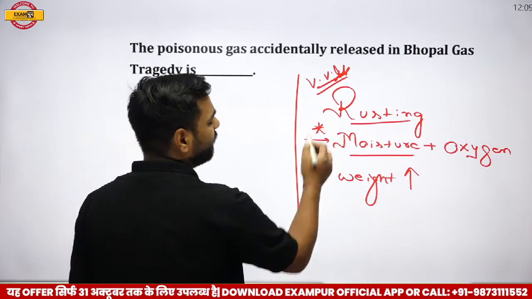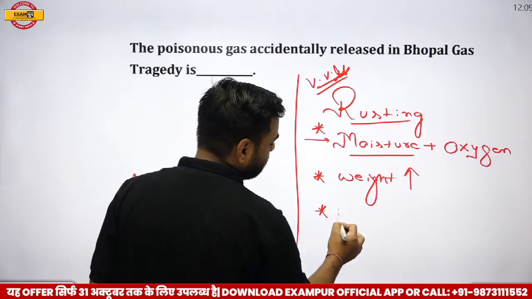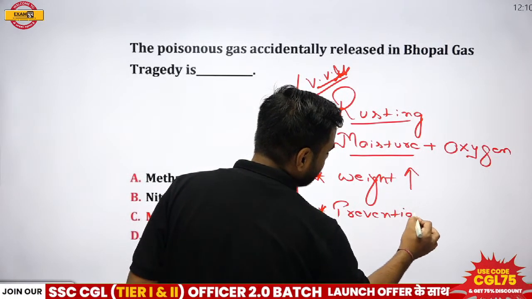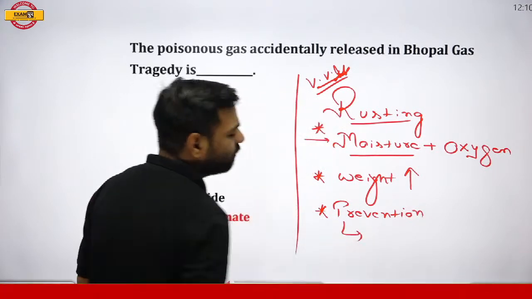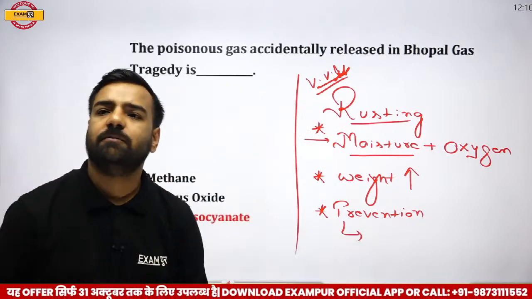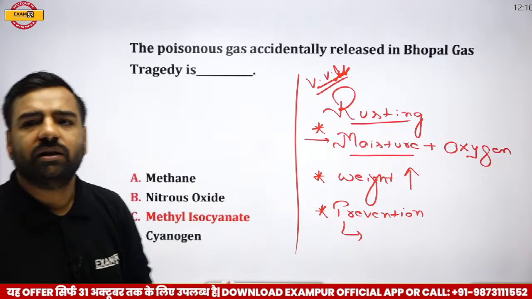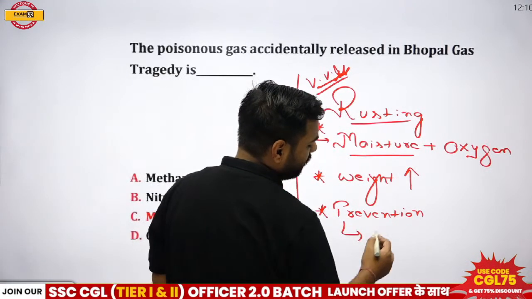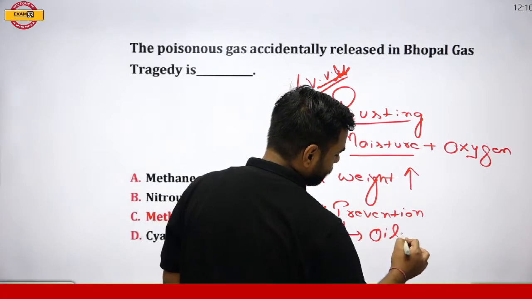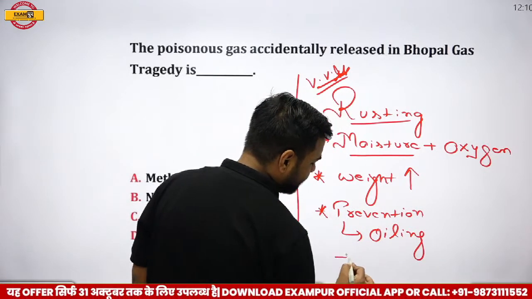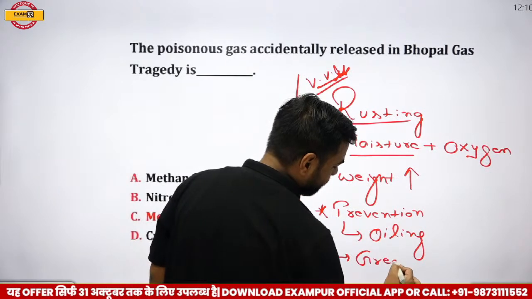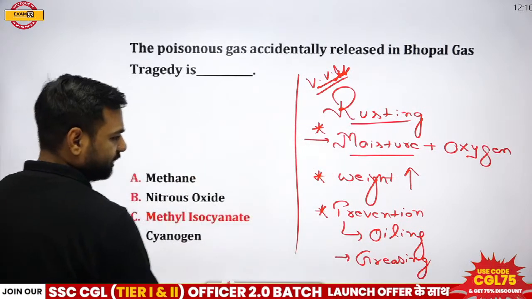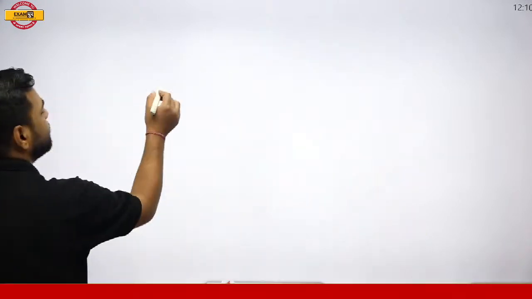Now I want to prevent rusting. So for the prevention of rusting, what can I do? I can actually go with the coating of zinc. Iron, yeah, Avan, totally correct. So if I go for this prevention, what can I do? I can go for oiling. I can even go for greasing, that is, greasing can be done. But one more important thing, which I'll write on the next part of the board, is galvanization.